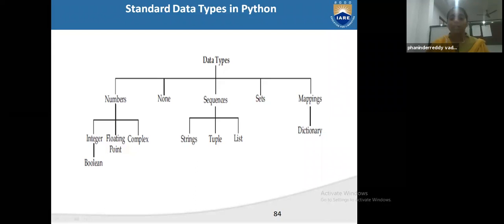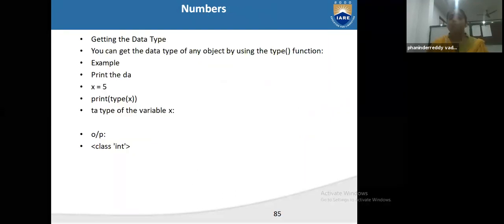And sequence: inside sequence, how many data types are there? Strings, tuple, list, and sets. And mapping: inside mapping, the dictionary data type is there. And here, how do you get your data type? Means how you will find out how your system is accepting x is equal to 5 you have written. This 5 is what type of data? How will you get it? By using your programming.